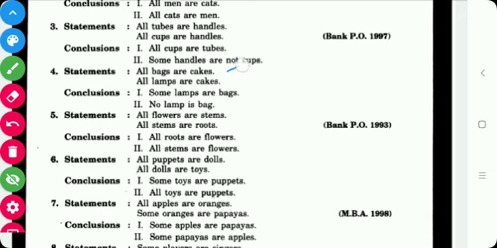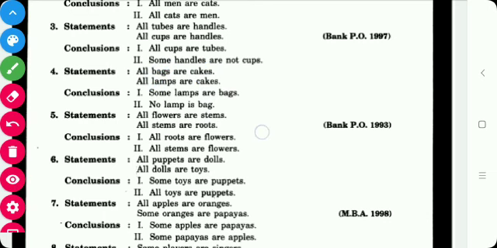Next, fourth: all bags are cakes, all lamps are cakes. The conclusions are: some lamps are bags, no lamp is bag. In the fourth, both the premises are of type A and the middle term is cake. Like the previous example, the middle term cake is not distributed in any premises. Since it is not distributed, we cannot follow any conclusion, so the answer is D.